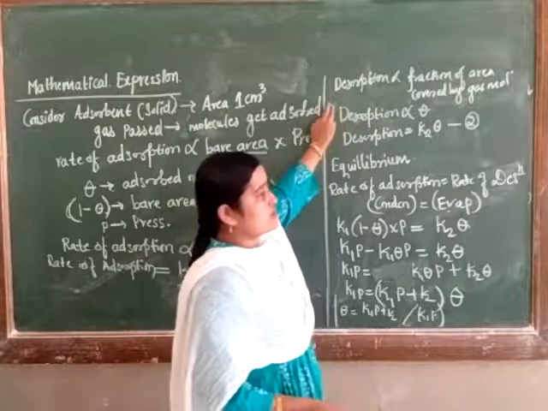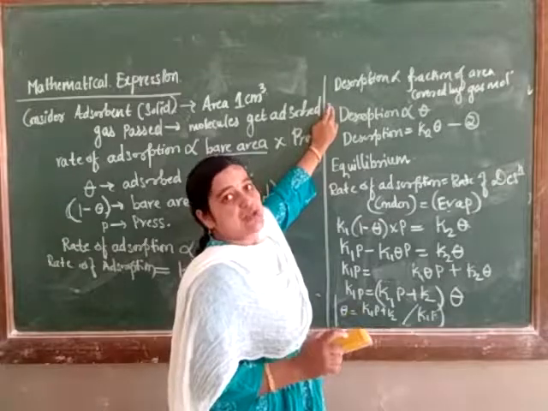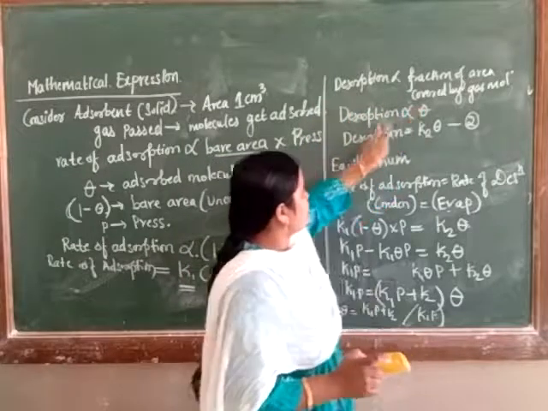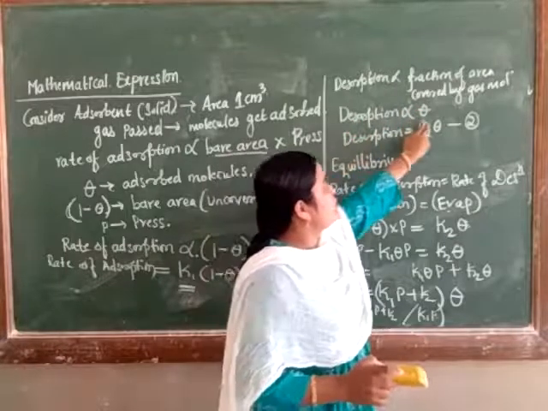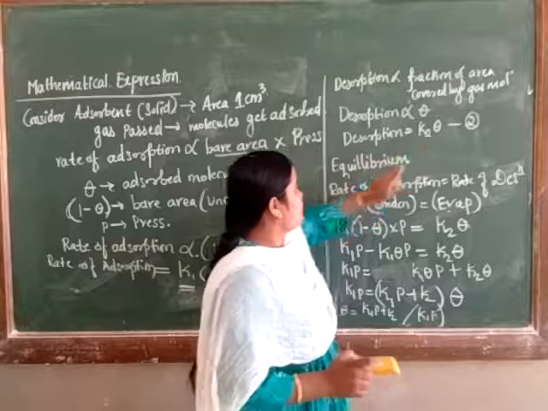Here desorption also takes place. Adsorbed molecules start to come out, and the process is called desorption. Desorption is directly proportional to the fraction of area covered by the gas molecules, that is, directly proportional to theta. So desorption is equal to K2 theta, where K2 is a proportionality constant.